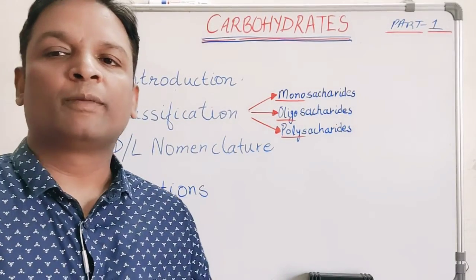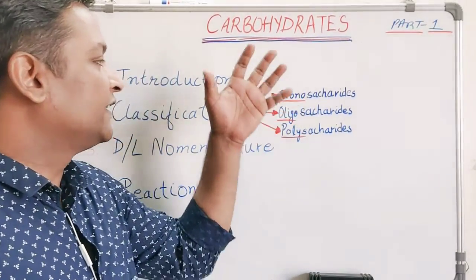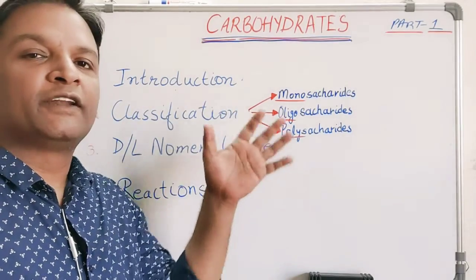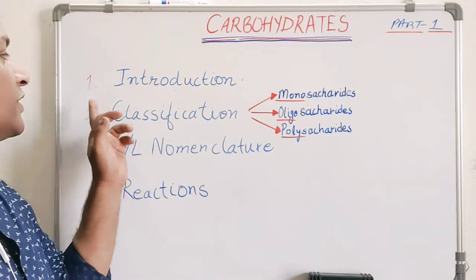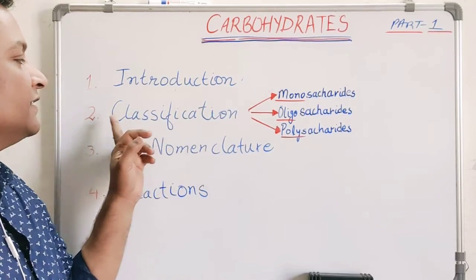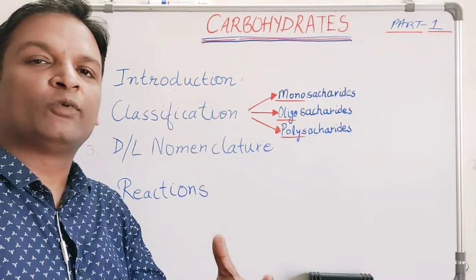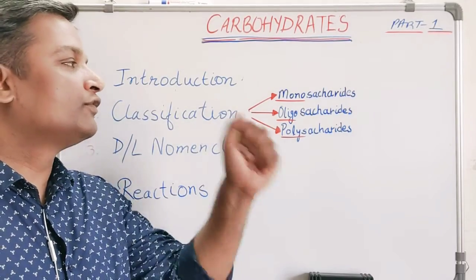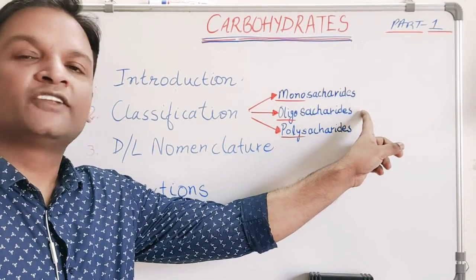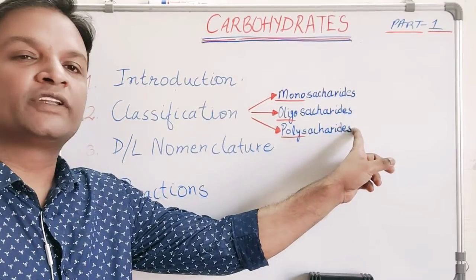So how will we go about that? We can discuss the carbohydrate portion in different parts. First, I will discuss the introduction part. Second, I will discuss the classification part, in which I will broadly classify carbohydrates into three main categories. First is called the monosaccharide, second is called the oligosaccharide, third is called the polysaccharide.